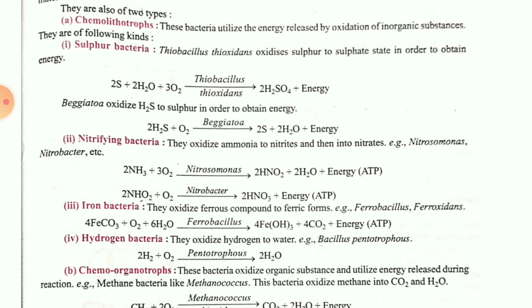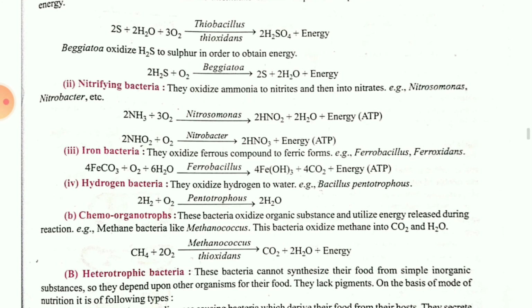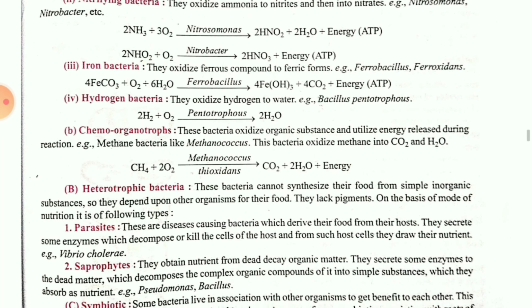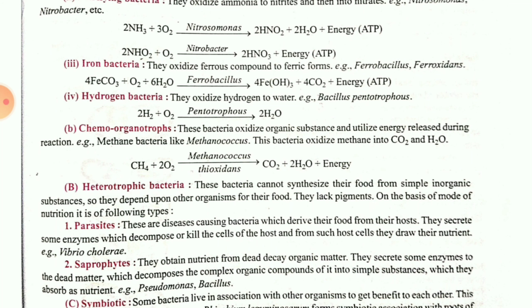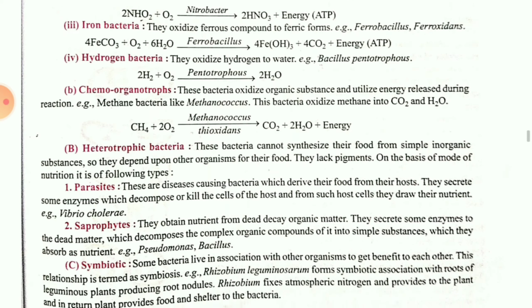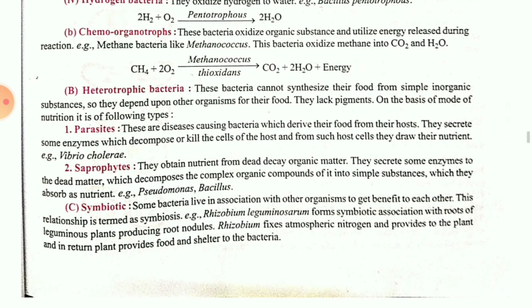Sulfur bacteria utilize sulfur as a raw material. Nitrifying bacteria utilize nitrates, nitrites, or any form of nitrogen. Iron bacteria utilize iron for the production of food, and hydrogen bacteria utilize hydrogen in the form of water. The next category is chemoorganotrophs. Here methane bacteria like Methanococcus are utilized, and they show the reaction, and the end product is that they dissociate into their lowermost elements.